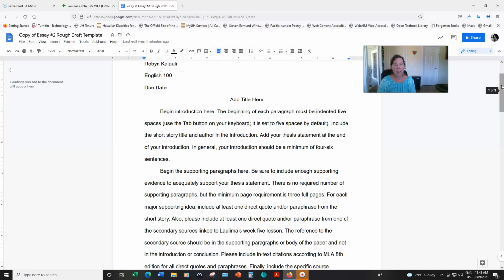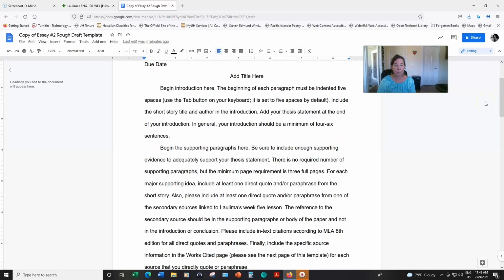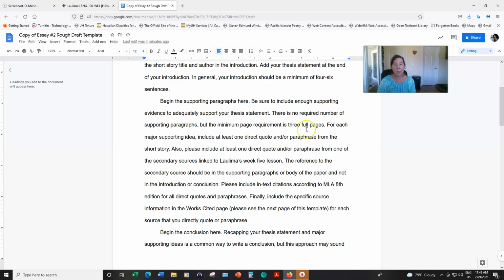As you write your rough draft, please be sure to include the author and the short story title in your introduction, and your thesis statement should be somewhere near the end, if not at the end of your introduction. And you need to build up to your thesis statement, so you're looking at least 4 to 6 sentences in the introduction. In the supporting paragraphs, please be sure to include at least one direct quote from the short story,